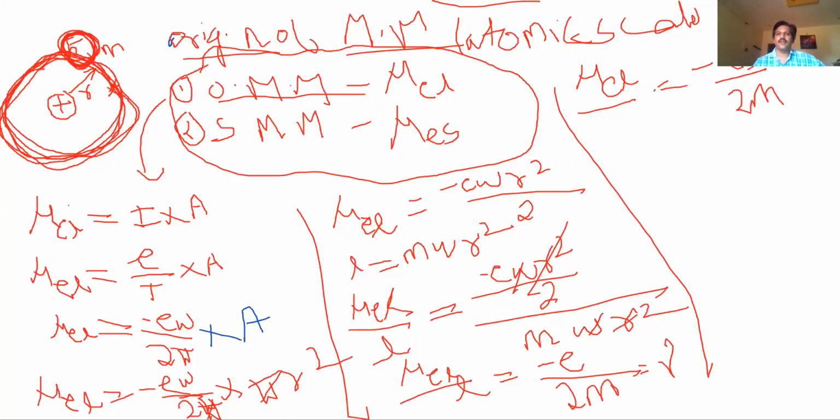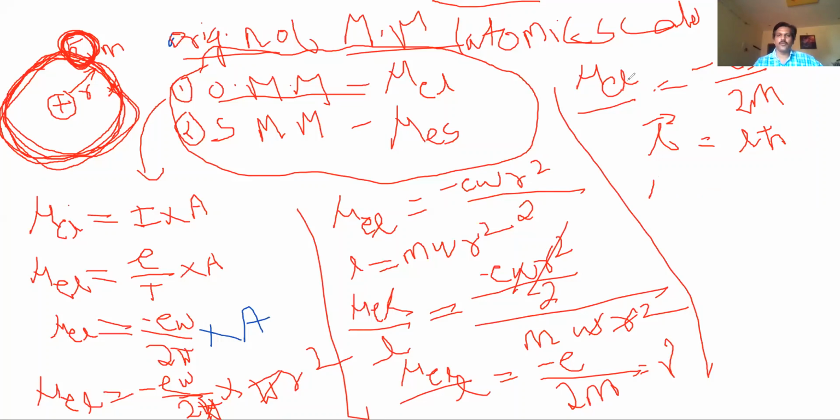Once again, L is called the orbital angular momentum, which is also quantized. It is a vector quantity, so it is L bar. L bar can be written as L h cut. Angular momentum is a vector quantity, so if you put L or L bar it is no issue. It is written as L into h bar.